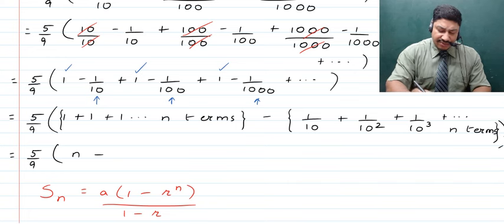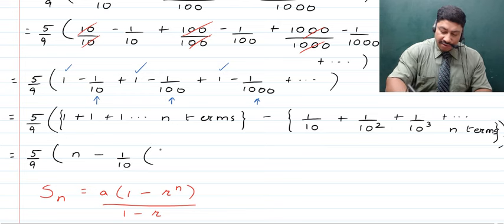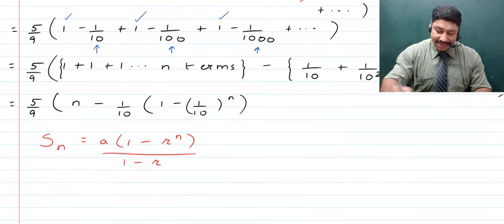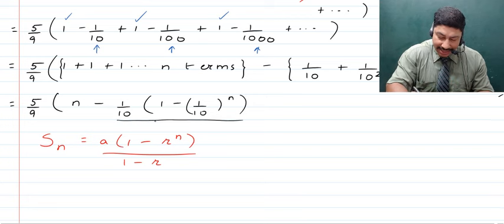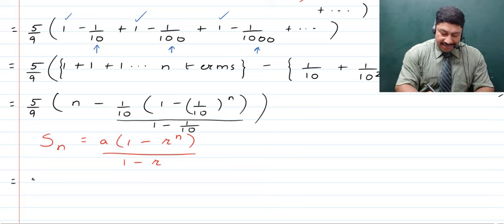Right, so using this formula, children, we will now have this to be n minus a, which is 1 upon 10 times of 1 minus r, which is 1 upon 10, raised to the power the number of terms, which is n, right? And it is going to be divided by 1 minus r, that is 1 minus 1 upon 10. Now children, in the next step, we just have to simplify this and then we'll get to our answer.